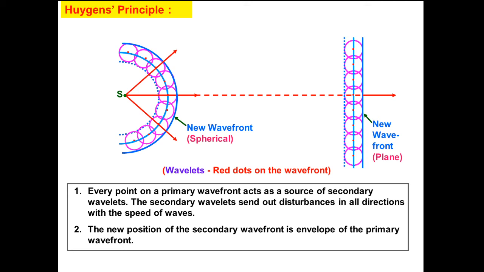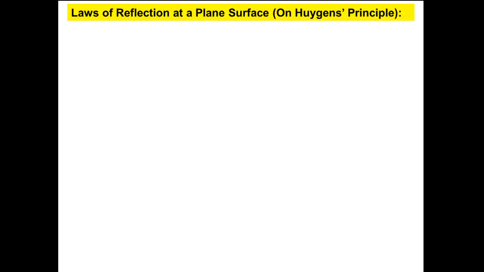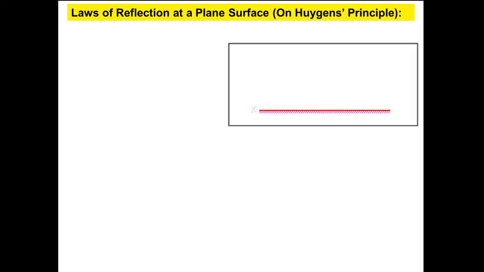On the basis of Huygens principle, how can we prove the law of reflection and law of refraction? First, law of reflection at a plane surface. Let XY be a plane reflecting surface and plane waves are incident on this. So here we can say the incident wave front is AB.